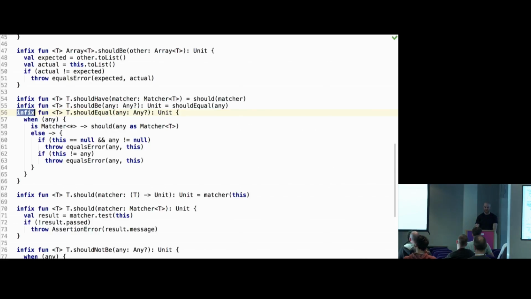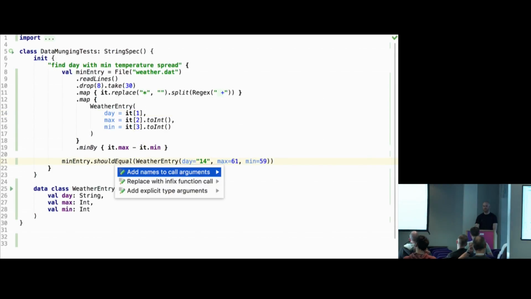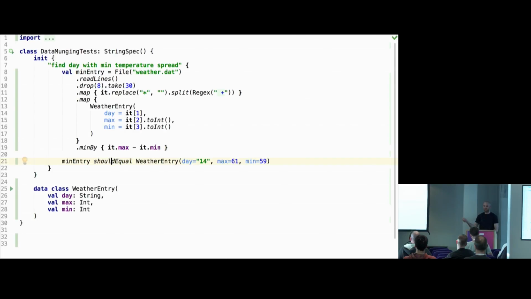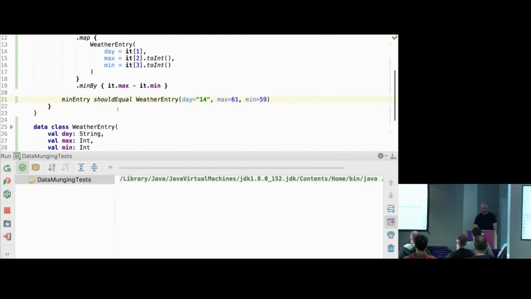But the interesting thing is that it's infix. It has the keyword infix, which means you can drop the dot and parentheses. I'll do it again. So you can do this kind of thing. Yeah, it makes it a bit more readable, especially for tests, I think, because it separates what's actual and expected. So it's a bit more clear what's going on. So if I run this now, it should pass. And this is an actual assertion.